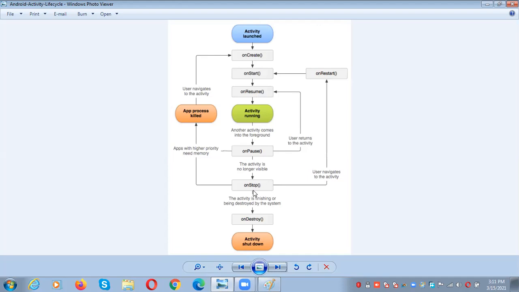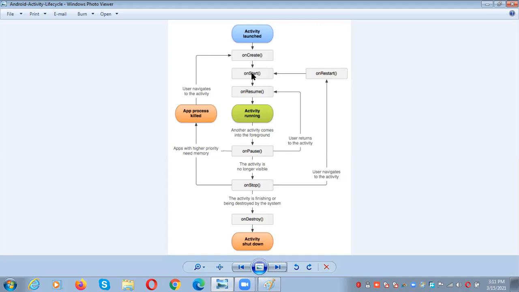And the next one is onStop. onStop means the activity is invisible to the user. That means the activity is finishing or being destroyed by the system. Once the activity is invisible, next we go for destroy. Destroy means the activity is destroyed either manually or automatically by the system. So in order to destroy the activity, we go for onDestroy. In order to stop the activity, we go for onStop. In order to temporarily suspend the process, we go for onPause.